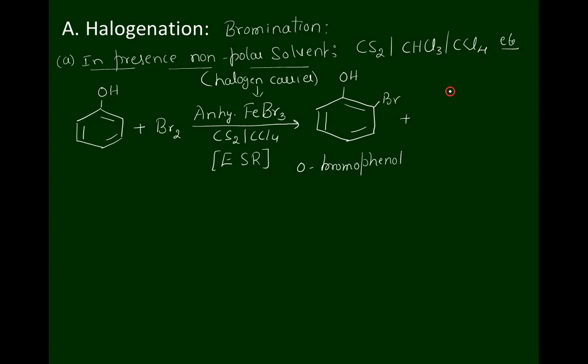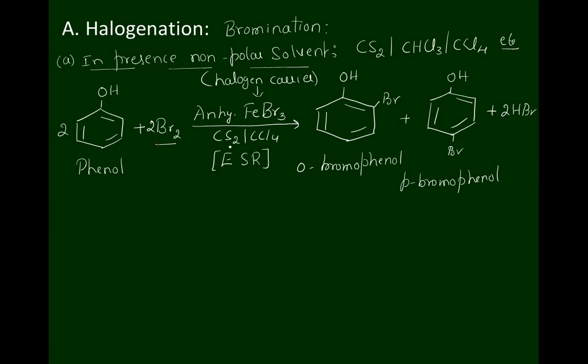This is OH, Br is obtained, orthobromophenol. Along with orthobromophenol we get parabromophenol. Orthobromophenol and parabromophenol are obtained. Very simple. When phenol is treated with bromine in the presence of a non-polar solvent like carbon disulfide or carbon tetrachloride with anhydrous ferric bromide, orthobromophenol and parabromophenol are obtained.